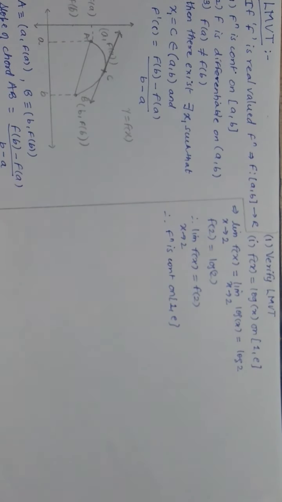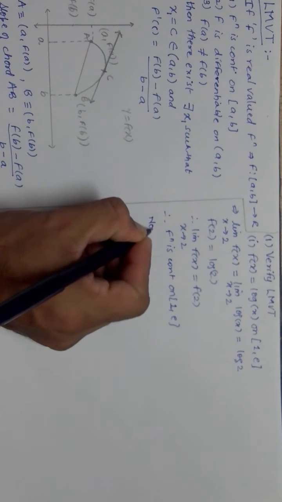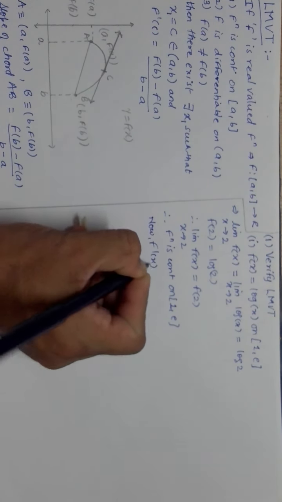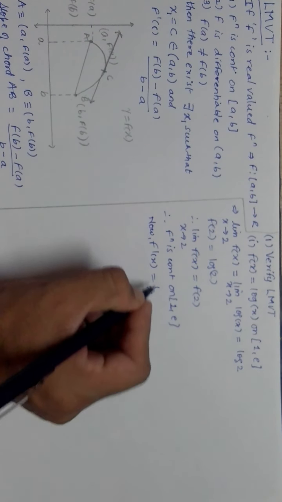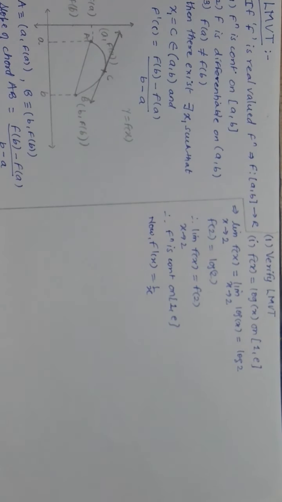Now differentiability also will check. Now f dash x if you do, so f dash x will be your 1 by x, right? Now 1 by x will not be defined only for, that is, I can say derivative is not possible or function is not differentiable only at one point, and that is x is equal to 0.